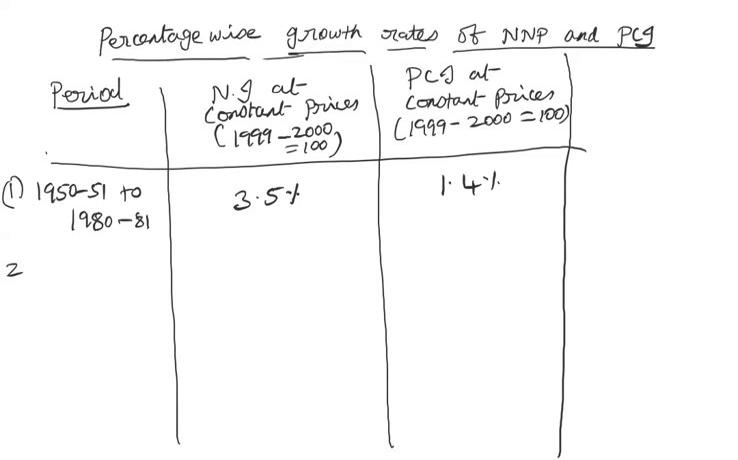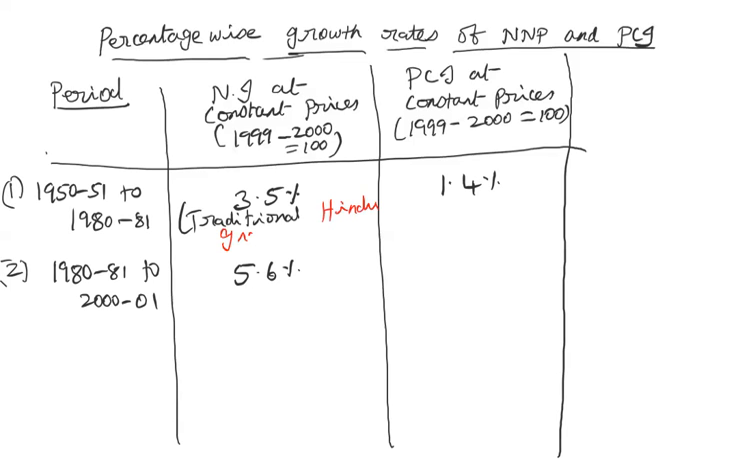So the second period, 1980-81 to 2000-2001, was 5.6%. So for the first time, we were able to break that record. India's growth rate was criticized all over the world as something called the traditional Hindu growth rate.